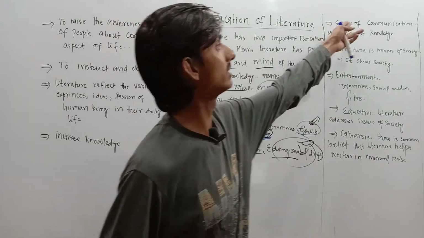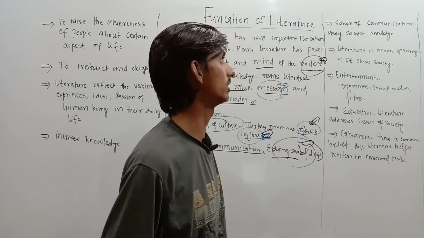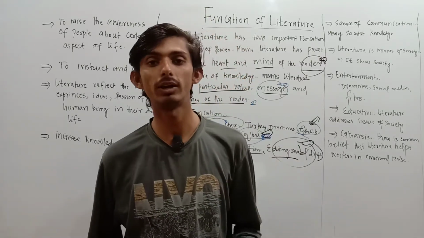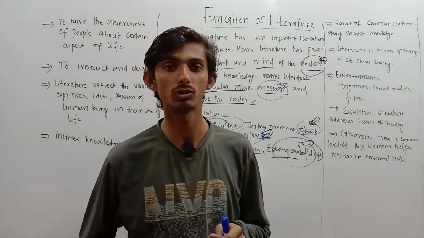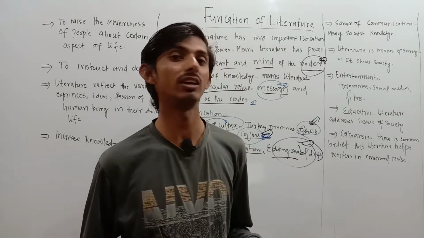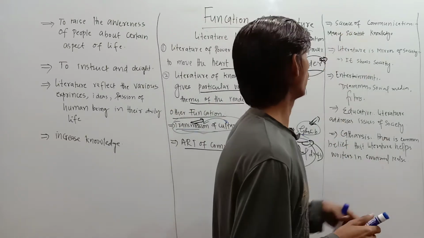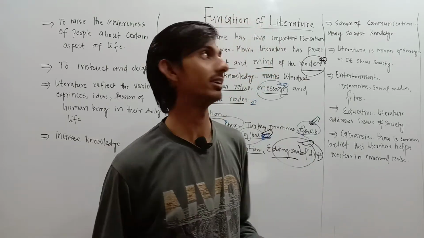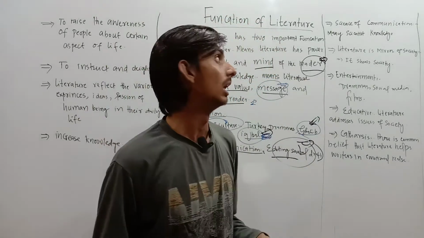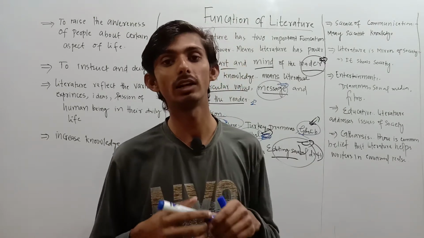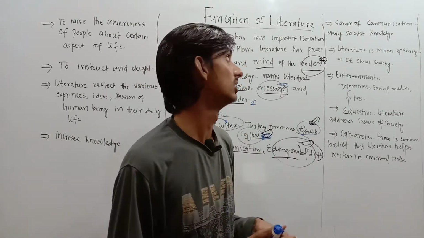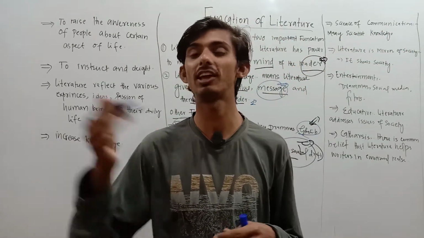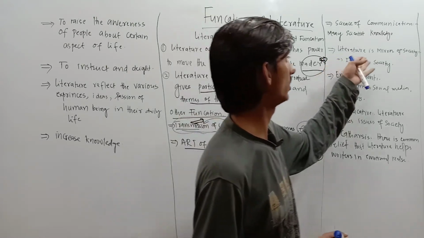Number three is science of communication. What is science of communication? For example, when I am reading the book of Aristotle or any other scientist, I am communicating with that scientist and that particular time, and I am seeing the culture of that person. So this is the science of communication. I am getting the knowledge of that scientist.